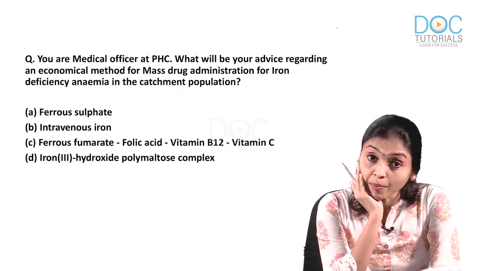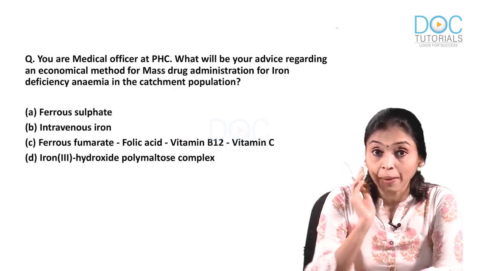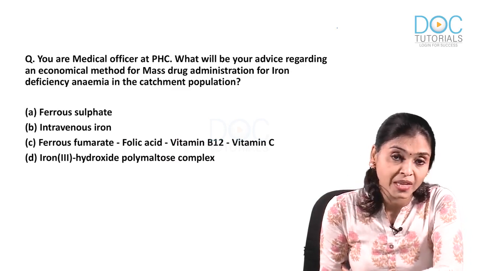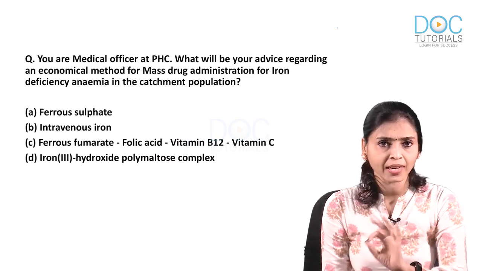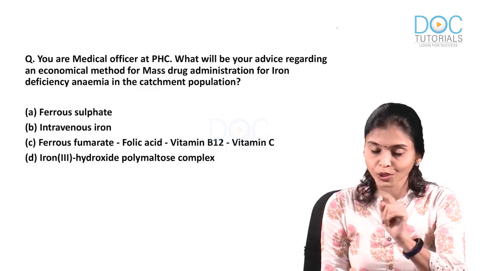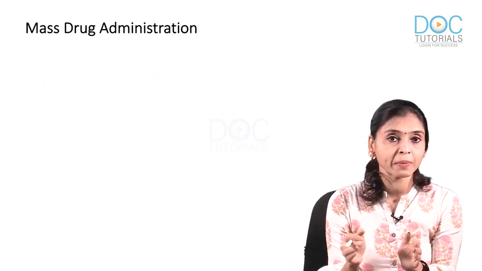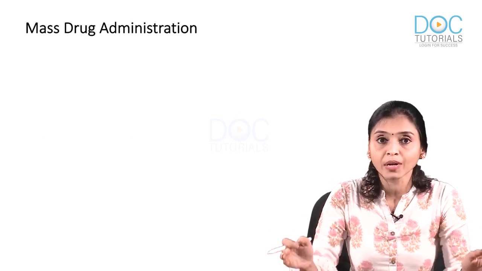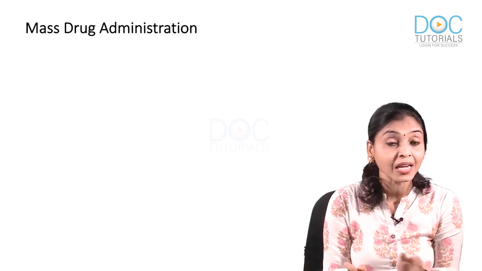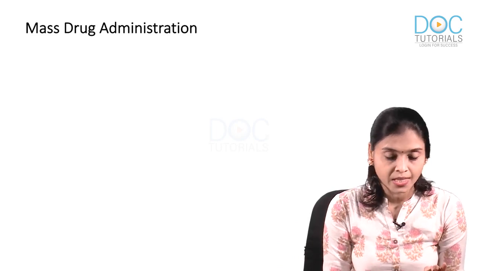Now, to pick the most appropriate answer, let's see what MDA is and what are the principles based on which MDA works. After that, you will correctly pick the answer for sure. MDA, as you can guess, mass drug administration means you are administering a particular drug to everyone. To the mass means to everyone in the population, irrespective of their disease status.